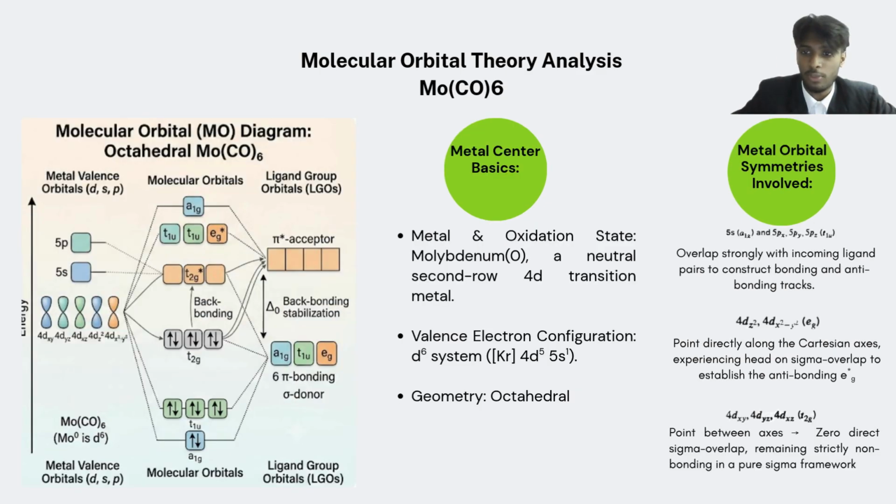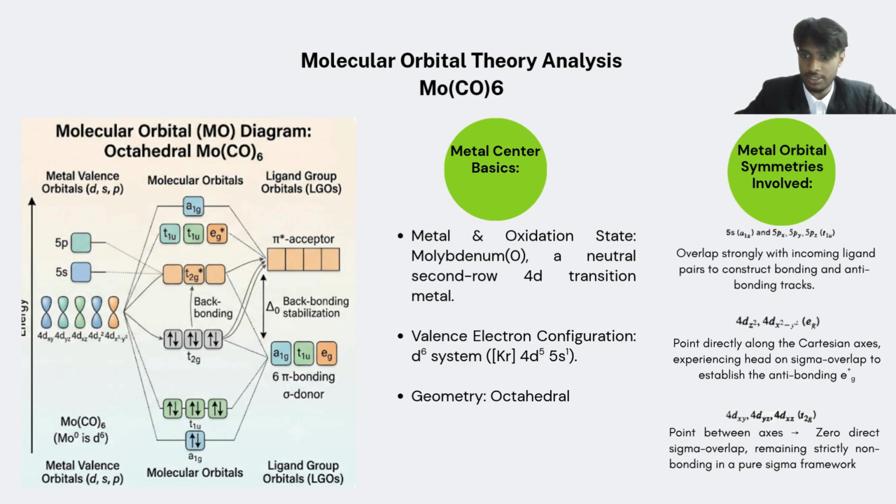So for the next molecular orbital theory analysis, the metal complex is molybdenum hexacarbonyl. For the first part, the metal center basics: the molybdenum is in a neutral, zero oxidation state, giving a much denser d6 valence electron configuration. Molybdenum is a second-row 4d transition metal, and it follows the same symmetry as titanium, which is octahedral geometry.